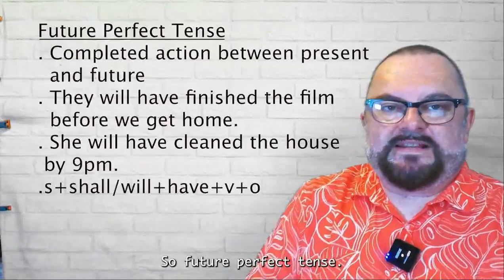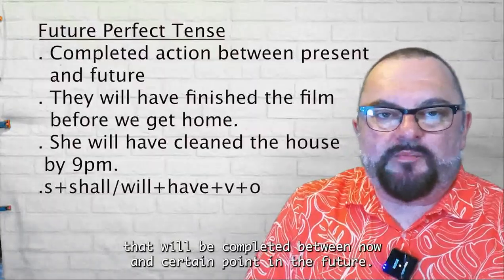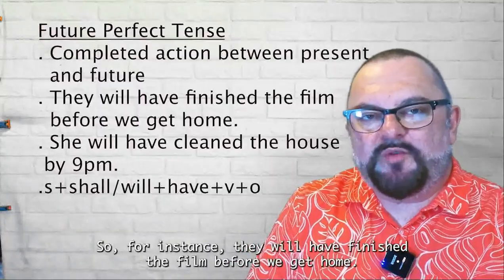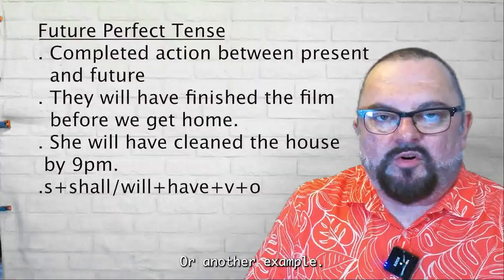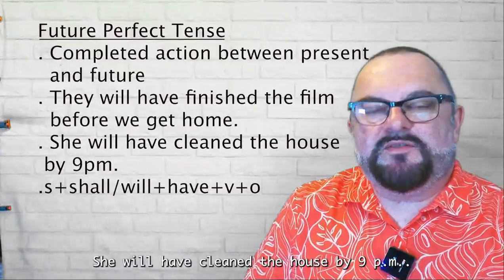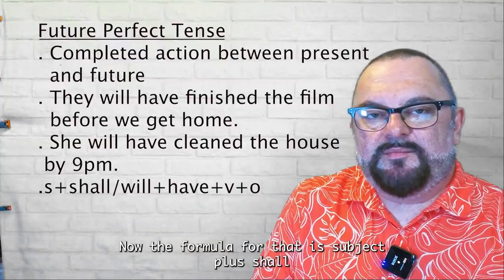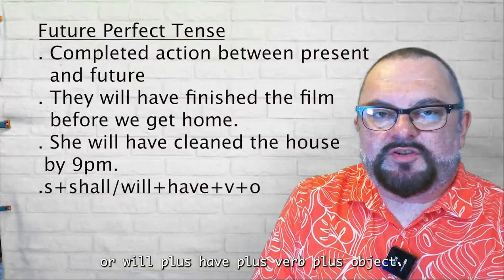So future perfect tense. The future perfect tense is used to describe an action that will be completed between now and a certain point in the future. So for instance, they will have finished the film before we get home. Or another example, she will have cleaned the house by 9 p.m. Now the formula for that is subject plus shall or will plus have plus verb plus object.